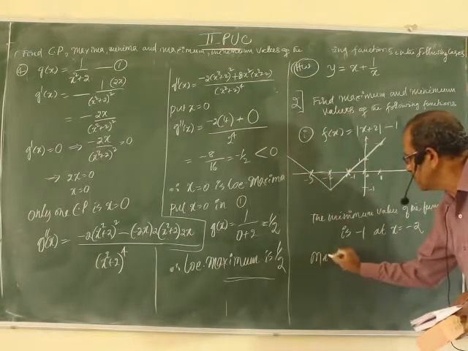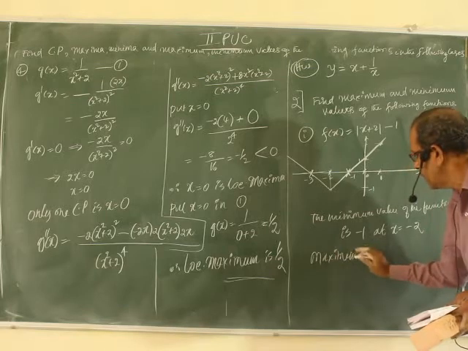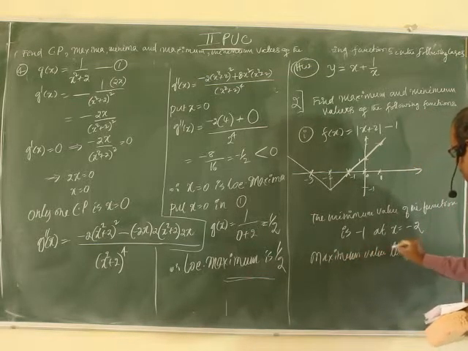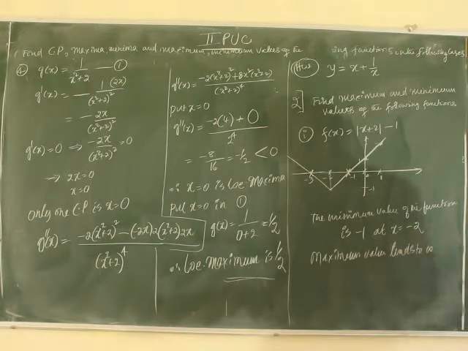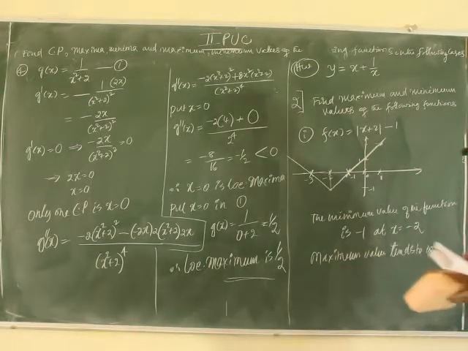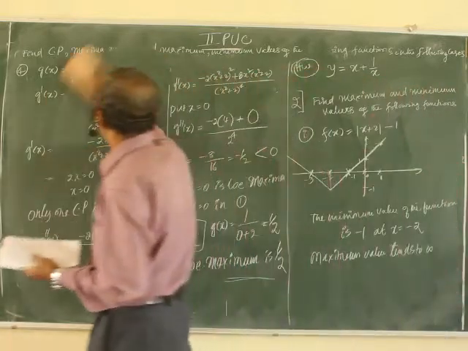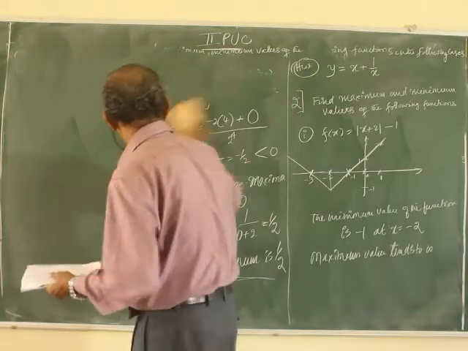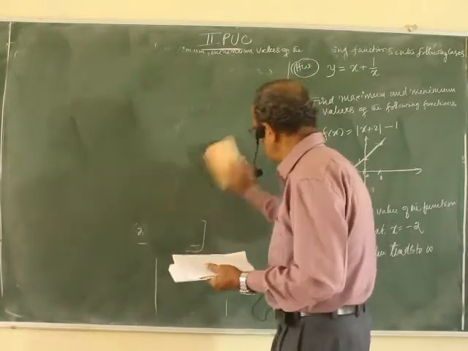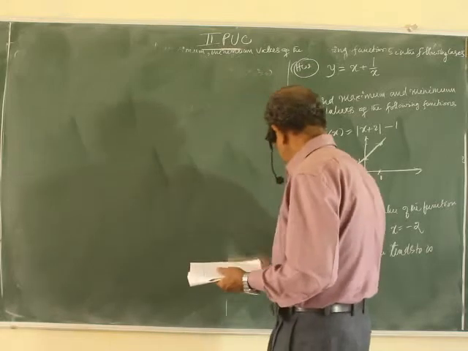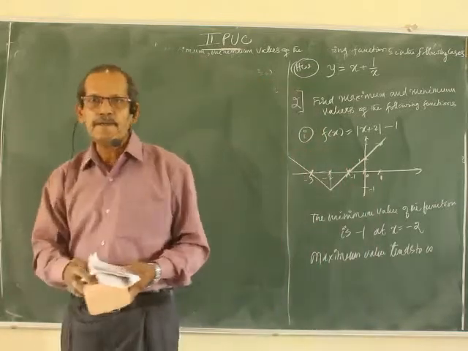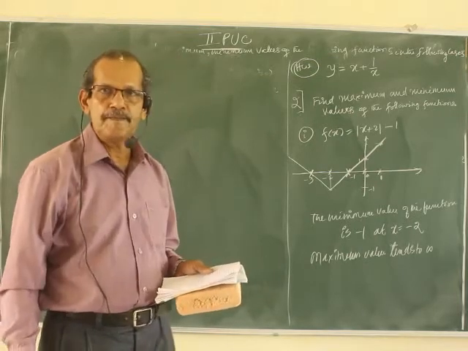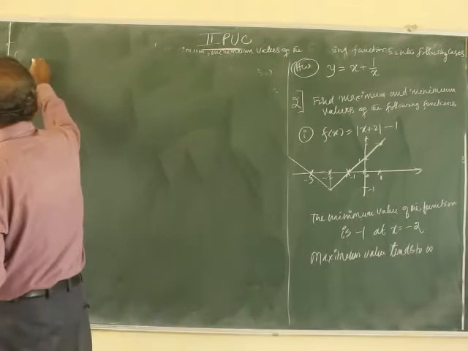So the maximum value tends to infinity. So there is no maximum for the function at all. You can observe that the function goes to infinity on both sides. Left hand side also it goes to infinity, right hand side also it goes to infinity. So only the minimum value we can write, it is at x equal to minus 2, it is minus 1. And one more, let us take one.